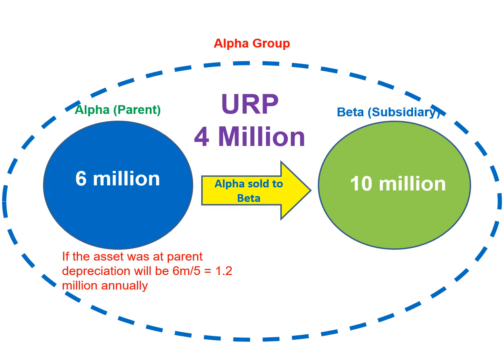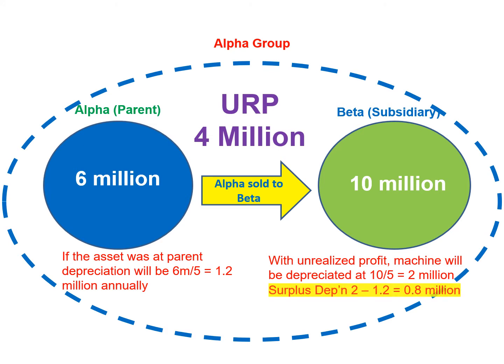Had this transaction not occurred, this asset would be depreciated over 5 years. So annual depreciation would have been 1.2 million. But now this asset is at Beta, and for Beta the cost is 10 million, so their depreciation is 2 million. So you can see as a result of this unrealized profit, group annual depreciation has increased from 1.2 million to 2 million. So there is a surplus depreciation of 0.8 million.